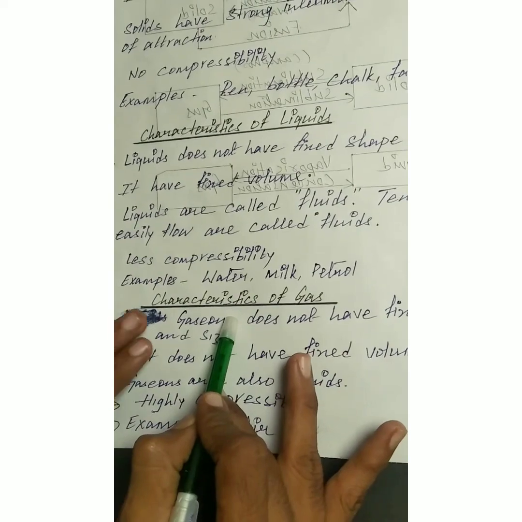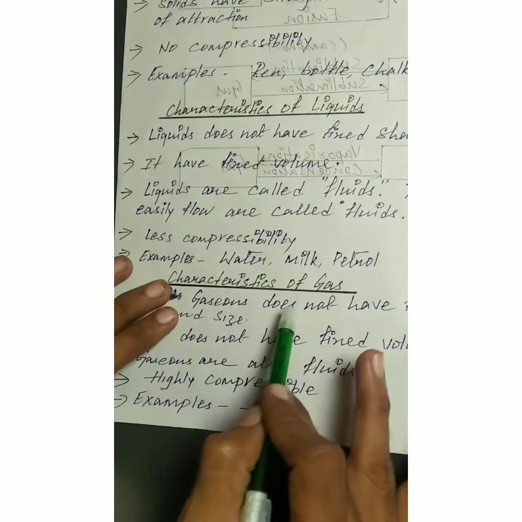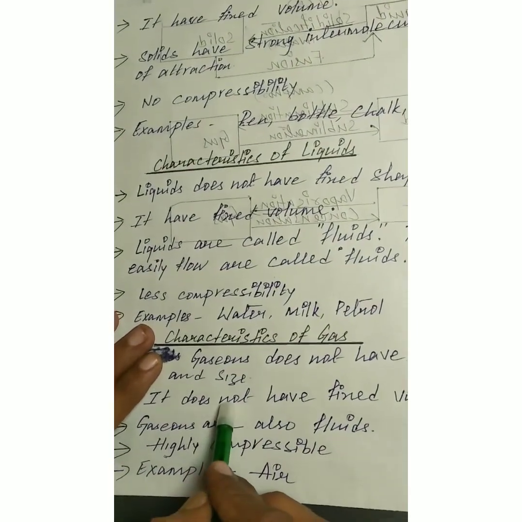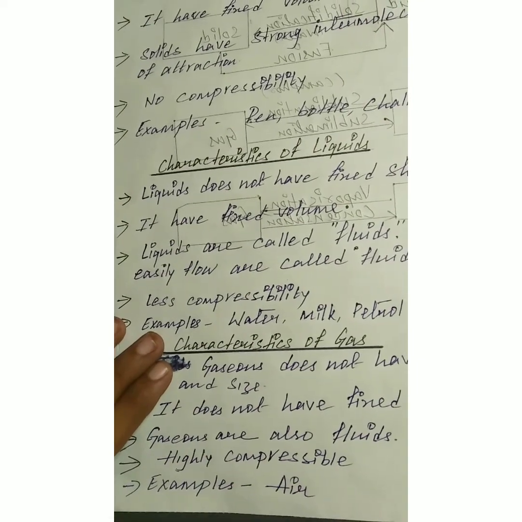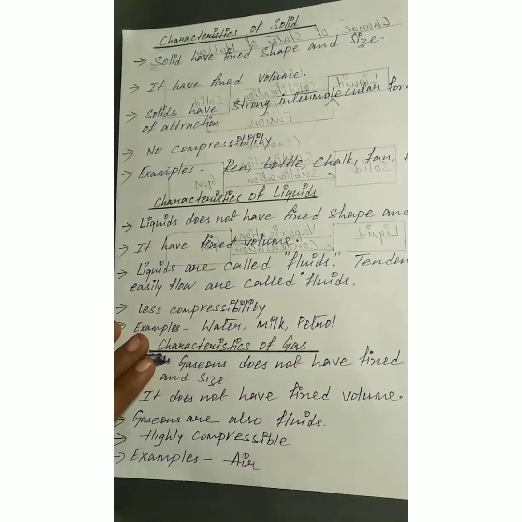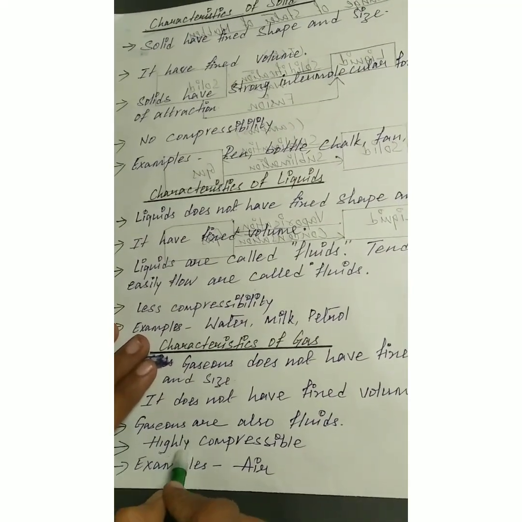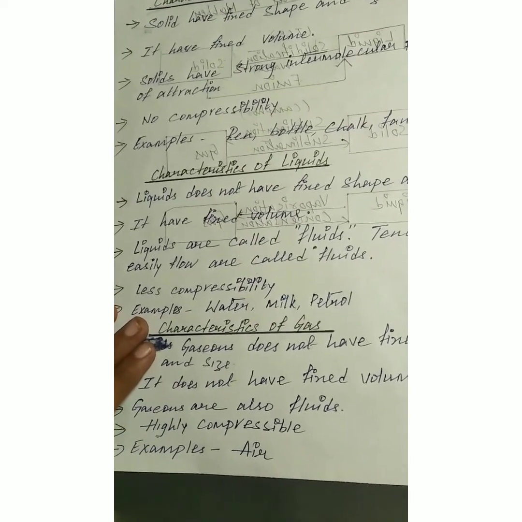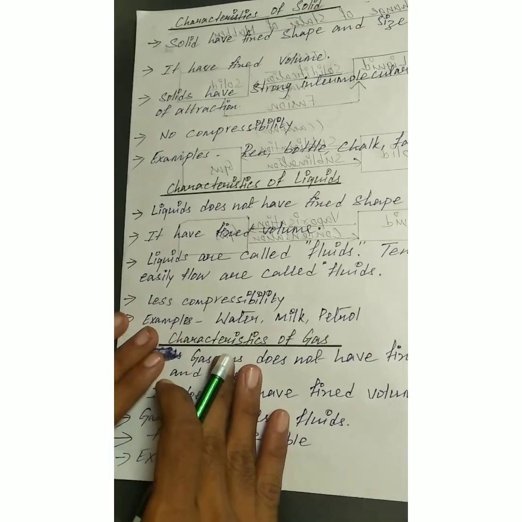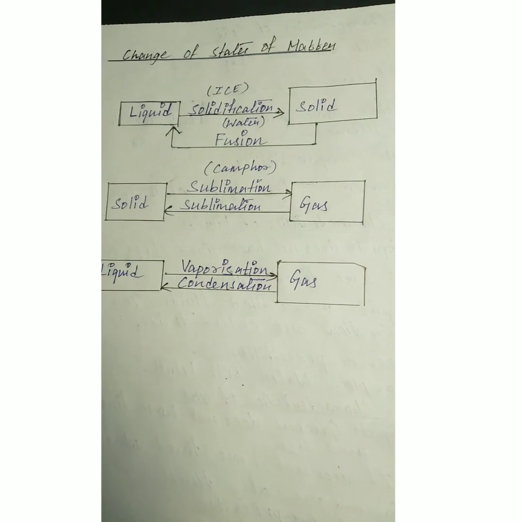Moving on to the next one, characteristics of gases. Like liquids, gases do not have fixed shape and size. They do not have fixed volume either. And gases, like liquids, are also called fluids because they can also flow easily and freely. Gases are highly compressible. Examples are air, nitrogen, oxygen. These all are examples of gases.